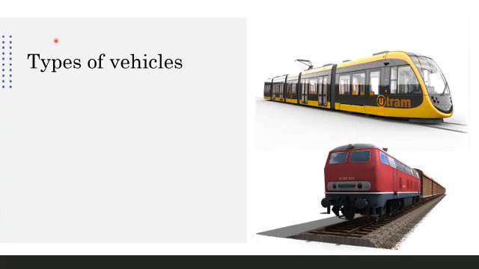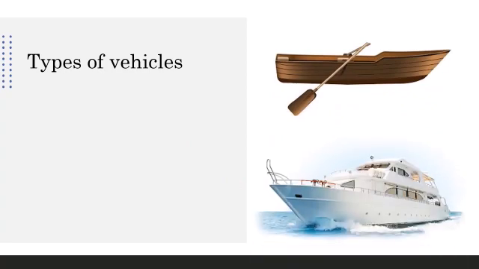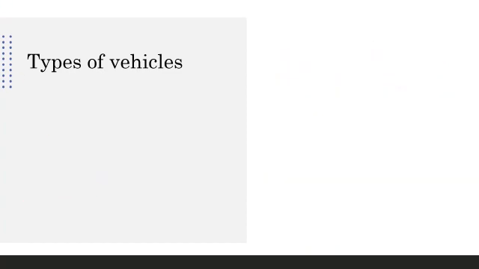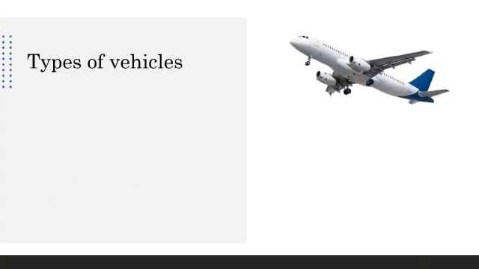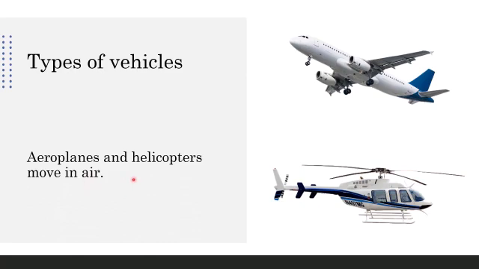Train and tram. Now trains and trams move on tracks. They also move on land, but special tracks are built for them to move. They cannot move on roads. Boat. Where does a boat move? Where does a ship move? Yes, a ship and a boat move on water. Aeroplane, helicopters, everybody knows this. Aeroplanes and helicopters move in air.